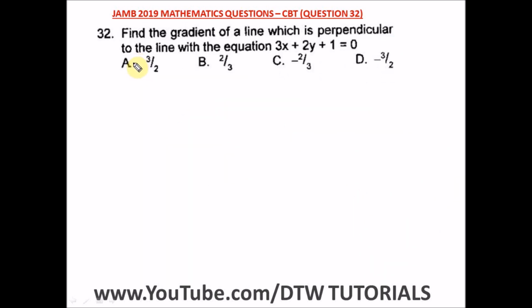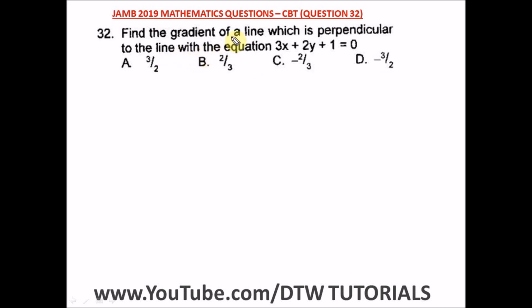Question 32 of the JAMB 2019 Mathematics Past Question, that's a UTME CBT exam. It says, find the gradient of a line which is perpendicular to the line with the equation this. So it's telling us to find the gradient of a line which is perpendicular to another line with this equation. So what do we do here?